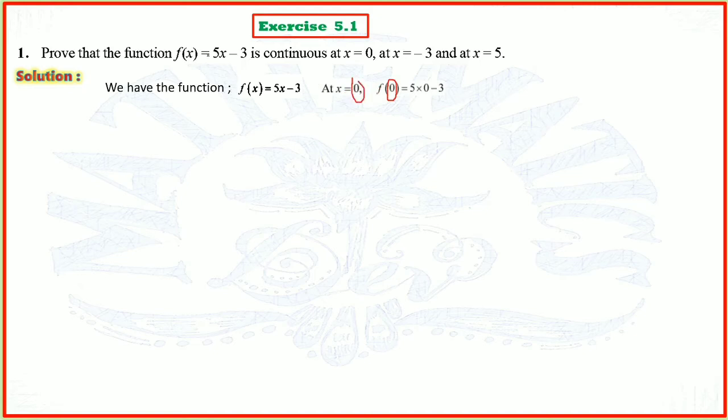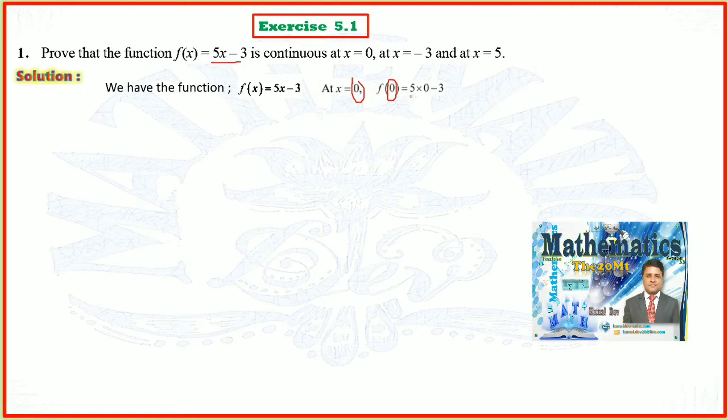So 5 into 0 minus 3, which is 0 and then minus 3. So here we have minus 3 as f of a, f of 0. Then we take the limit as x tends to 0 of f of x. We have to find out whether f of a and the limit of f of x as x tends to 0 are equal.